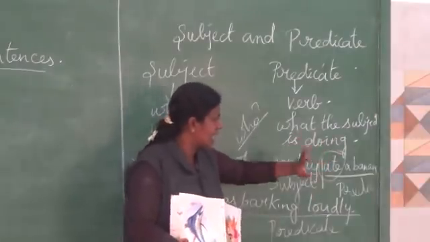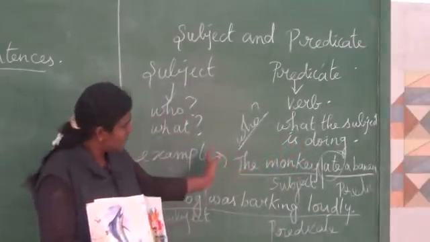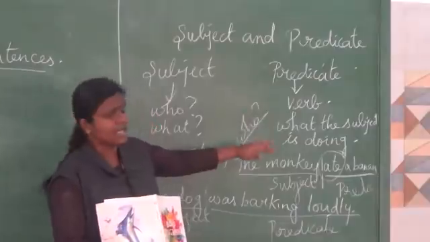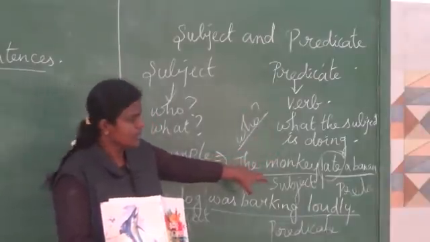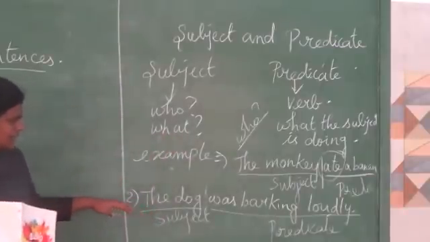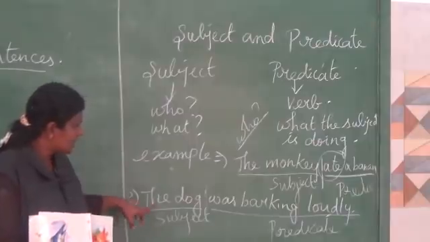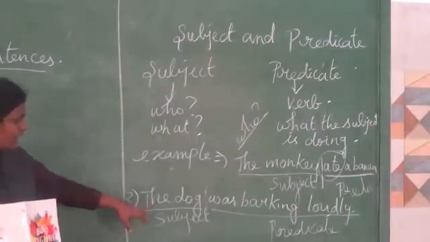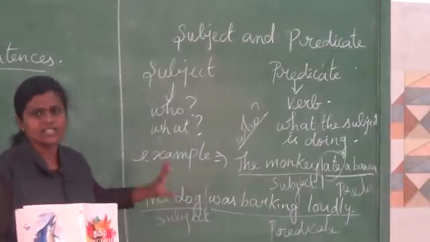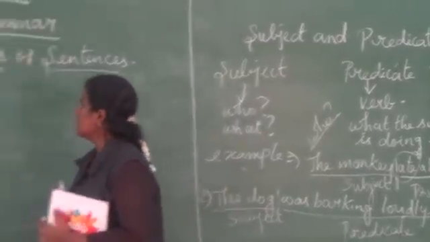So from that we can underline that and we said that it is a predicate. And before that, who ate a banana? It's a monkey. So this monkey is a subject. And one more example we saw: the dog was barking loudly. So here "was barking loudly" is the predicate and "dog" is the subject. Are you clear now?